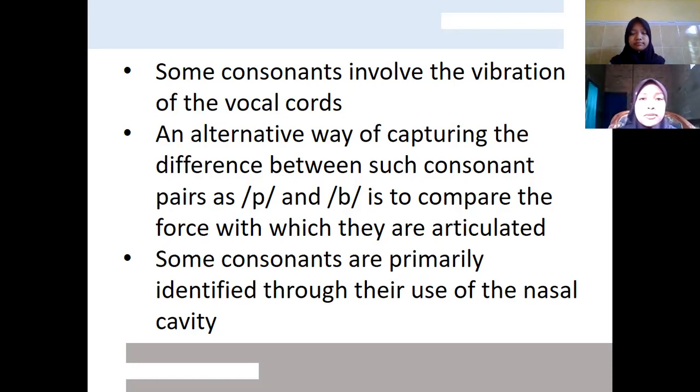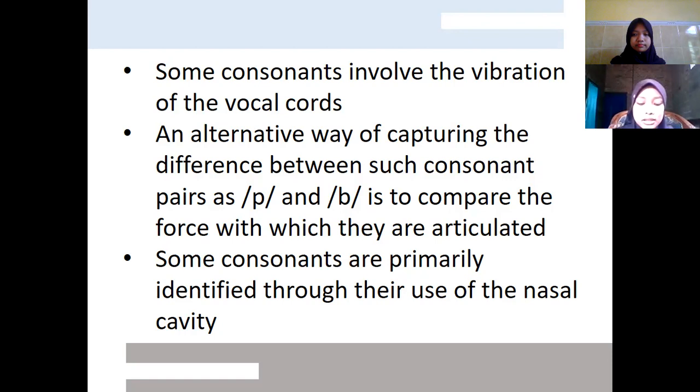An alternative way of capturing the difference between such consonant pairs as P and B is to compare the force with which they are articulated. Voiceless consonants are produced with much more energy than their voiced counterparts, and they are called Fortis and Lenis.